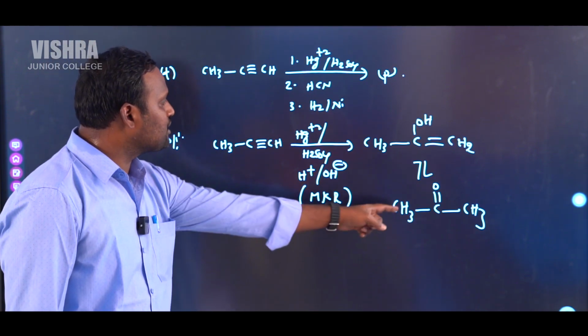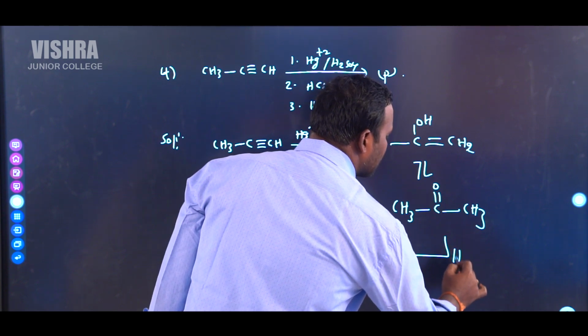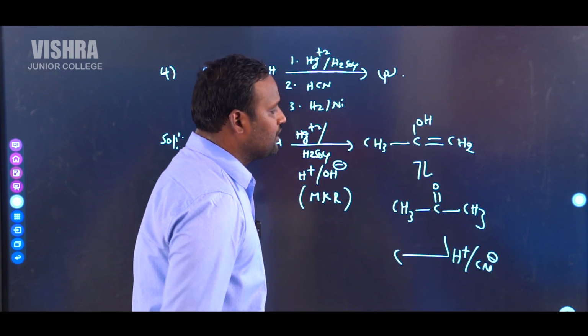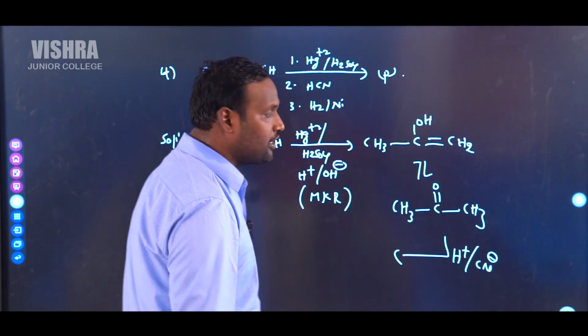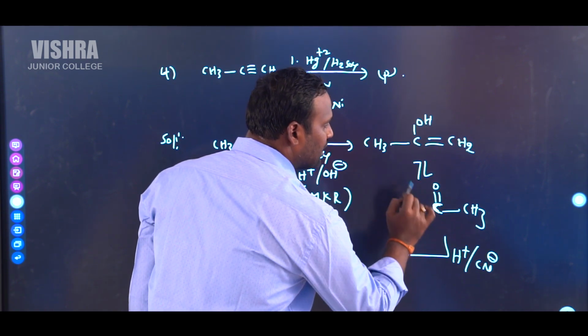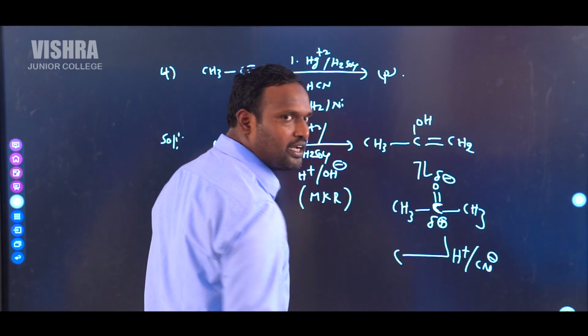In the second step, the acetone reacts with hydrogen cyanide. In this case, hydrogen cyanide is H plus and CN minus. A nucleophilic reaction takes place. Already you know it contains one electron deficient carbon. The carbonyl carbon acts as an electron deficient carbon. It has a delta plus, oxygen has delta minus.